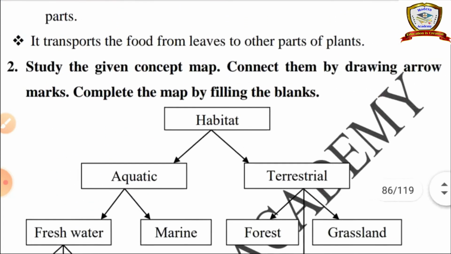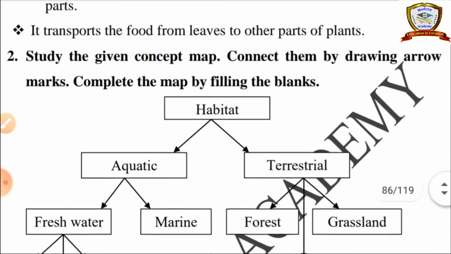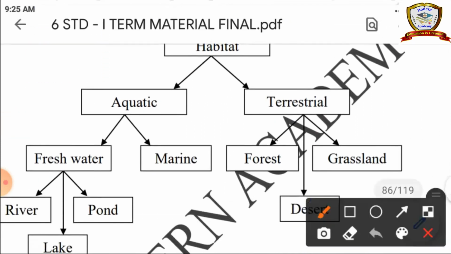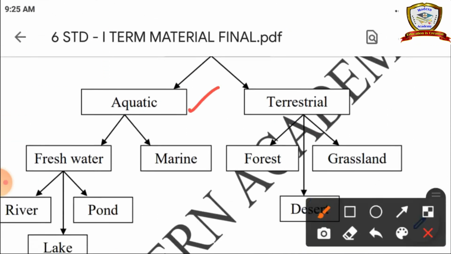Study the given concept map. Connect them by drawing arrow marks. Complete the map by filling in the blanks. So habitat: there are two types of habitat. What are they? Aquatic, terrestrial. Further, aquatic habitats are divided into two, freshwater and marine water. In the freshwater: river, pond, lake. Terrestrial habitat: forest, grassland and desert.